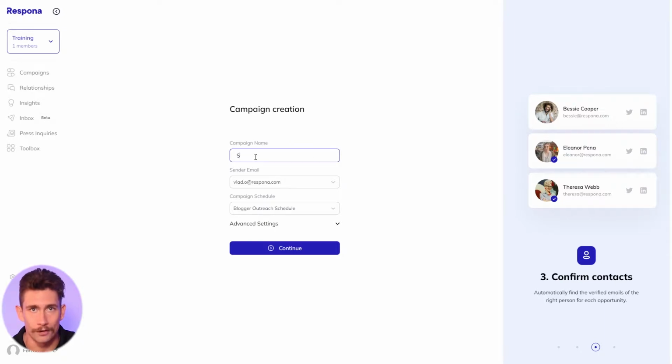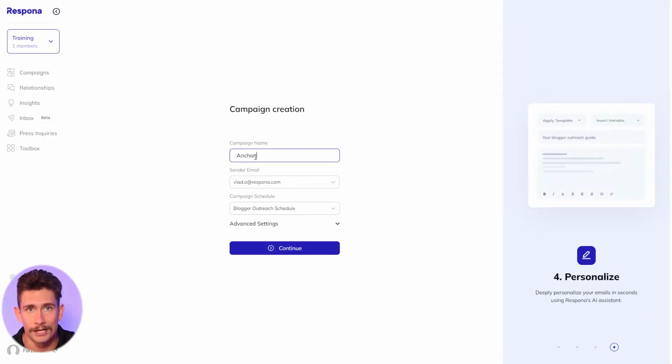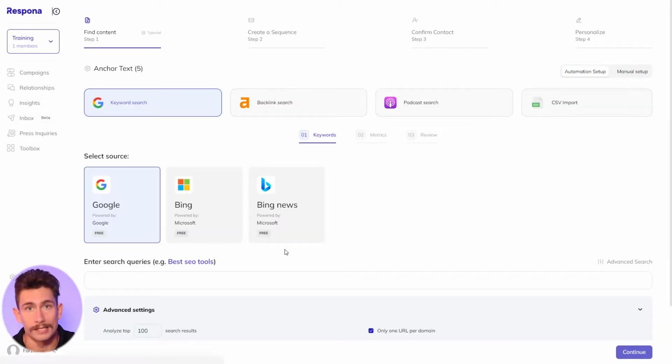For the anchor text strategy, we will be using the keyword search again that is connected to live Google results. First, we start by creating a campaign again. We will name this one anchor text. Using the keyword search automation, we will search for multiple queries at one time. But wait, let's actually pause for a second.